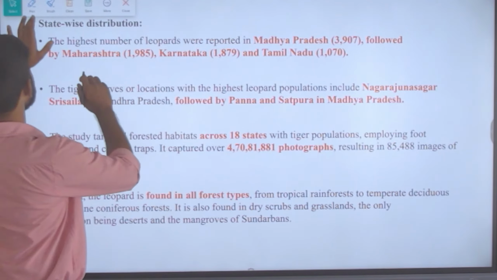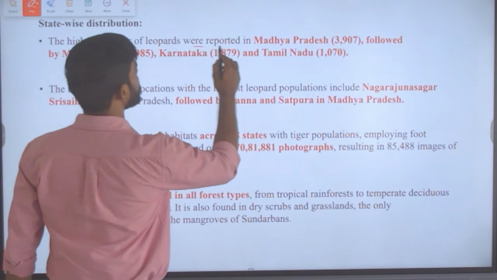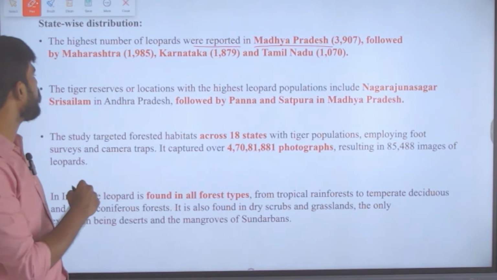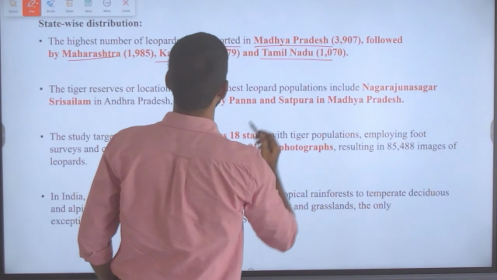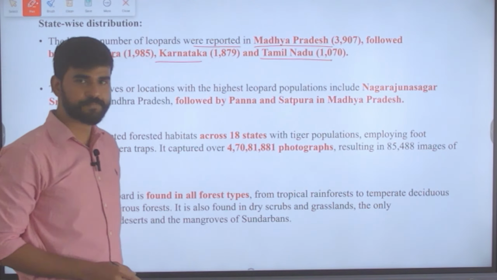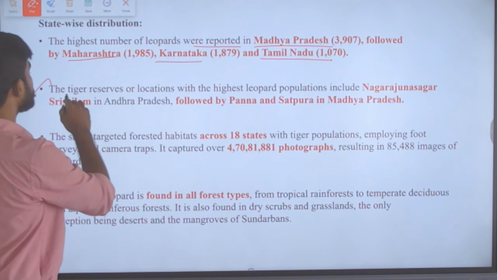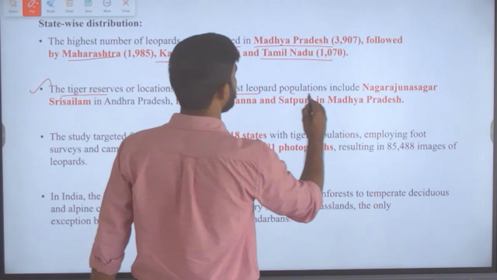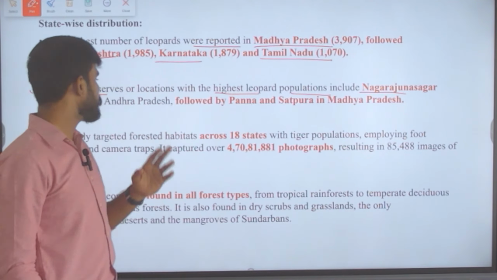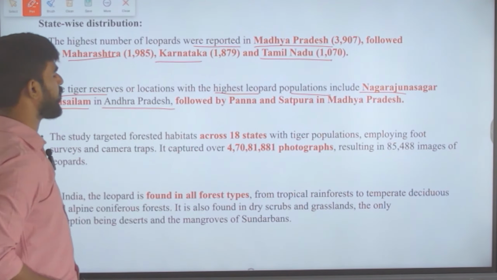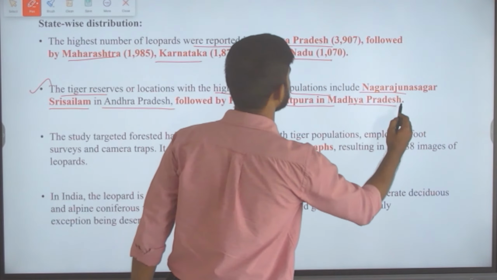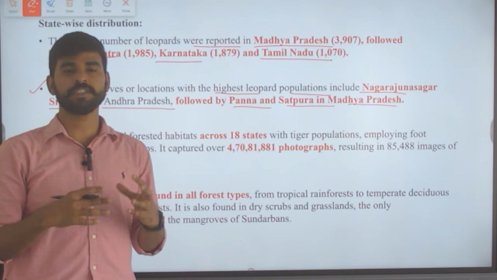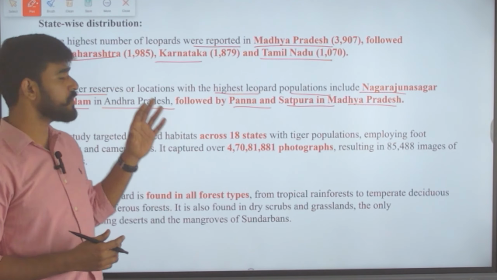Okay. Next is state-wise distribution. The highest number of leopards was reported in Madhya Pradesh, that is 3,907, which is followed by Maharashtra, Karnataka and Tamil Nadu. Okay, so this order you need to know for your prelims examination. And then the tiger reserves and other locations with the highest leopard population are Nagarjuna Sagar Srisailam Tiger Reserve in Andhra Pradesh, followed by Panna and Satpura Tiger Reserve in Madhya Pradesh. So these are the areas where you can find the highest concentration of leopards.